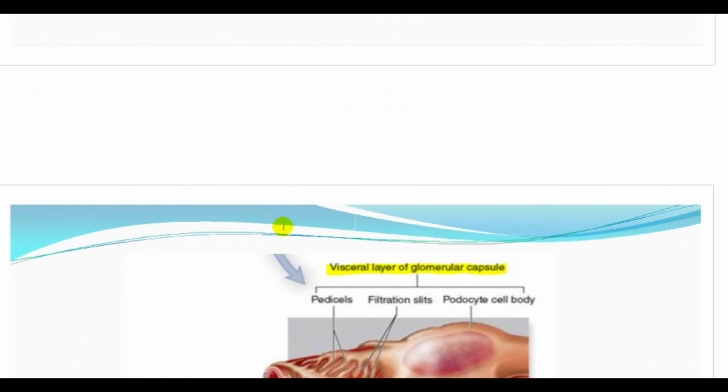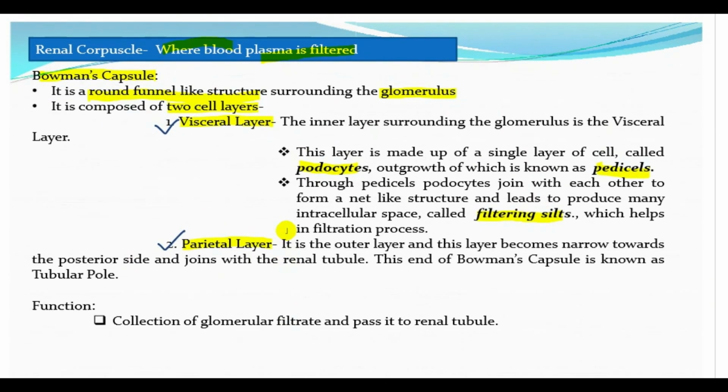Okay, and now let's see what the parietal layer is. It is the outer layer, and this layer becomes narrow towards the posterior side and joins with the renal tubule. This end of the Bowman's capsule is known as the tubular pole. I'll show you this one also. Let's see the parietal layer.